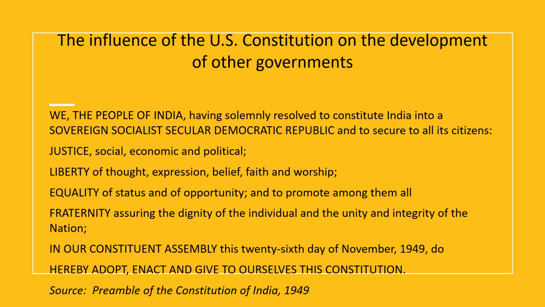So here we see the emphasis on the same idea. In our constituent assembly, we hereby adopt, enact, and give to ourselves this Constitution. And so what we have here is a lot of evidence of influence of the U.S. Constitution on the development of other governments.